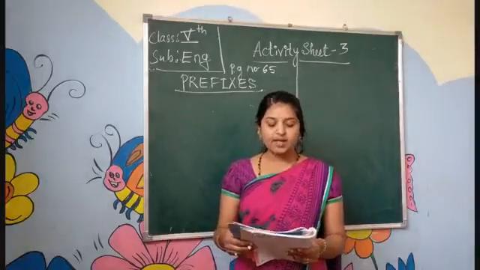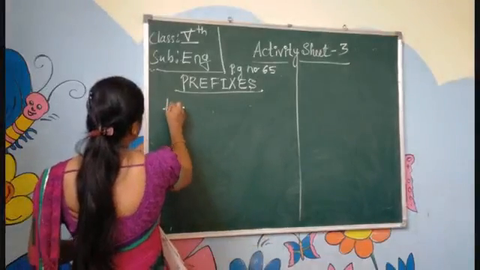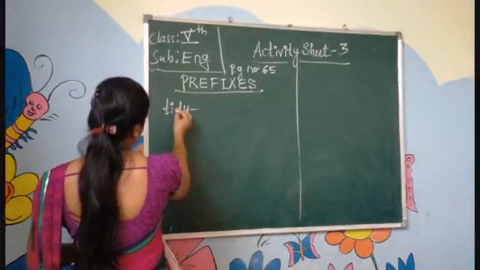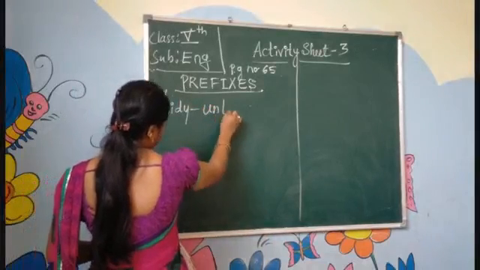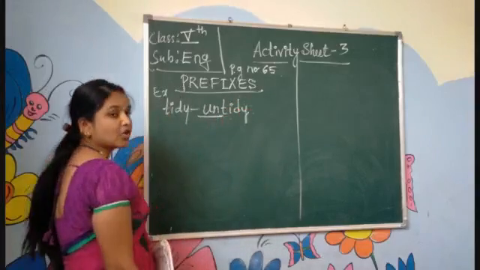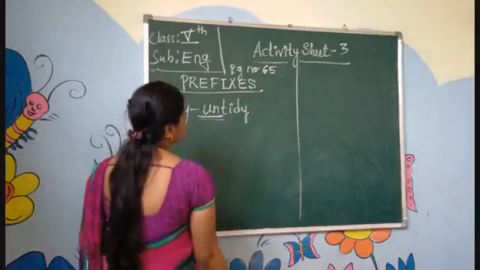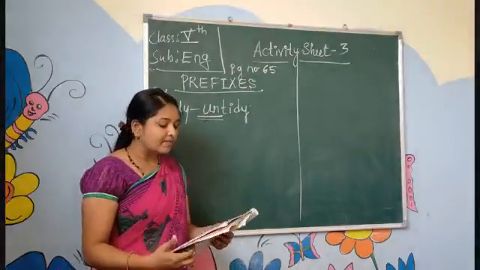For example, tidy. If you add un, it will become untidy. It gives a different meaning. So here un is the prefix. We are adding it before the word. That is called a prefix.